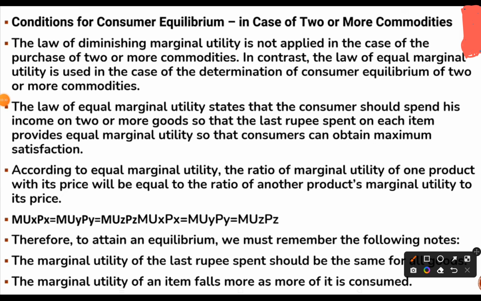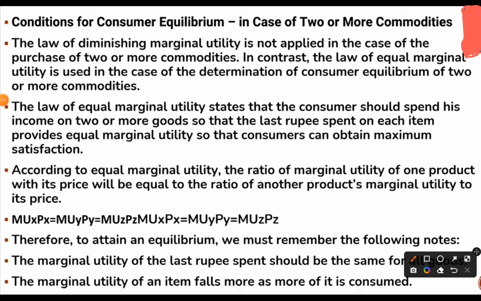Condition for consumer equilibrium in case of two or more commodities. The law of diminishing marginal utility is not applied in the case of the purchase of two or more commodities. In contrast, the law of equal marginal utility is used in the determination of consumer equilibrium of two or more commodities. The law of equal marginal utility states that the consumer should spend his income on two or more goods so that the last rupee spent on each item provides equal marginal utility, so that the consumer can obtain maximum satisfaction.